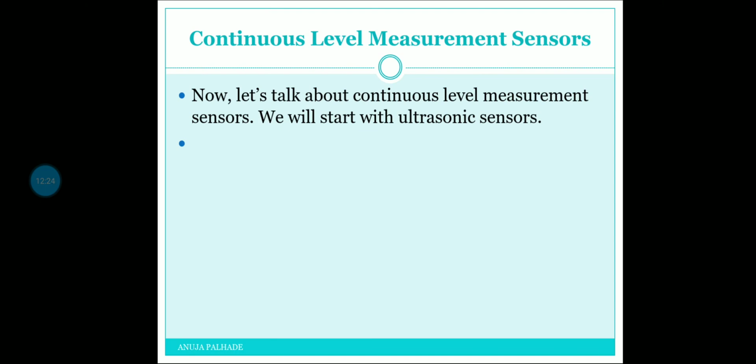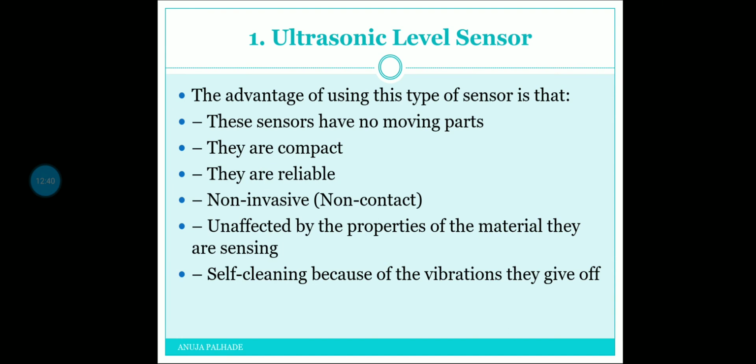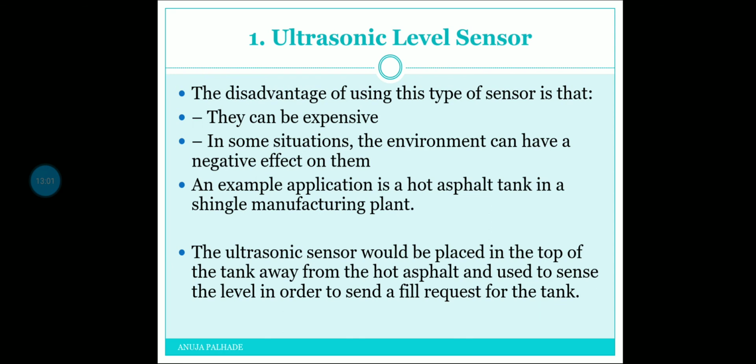Now let's talk about the continuous level measurement sensors. We will start with the ultrasonic sensor first. Ultrasonic level sensors work by emitting and receiving ultrasonic waves. The time it takes for the waves to reflect back is how the distance is measured. The advantages of ultrasonic level sensors are that they have no moving parts, they are very compact, reliable, non-invasive, and unaffected by the properties of the material they are sensing. They are also self-cleaning because of the vibrations they give off.